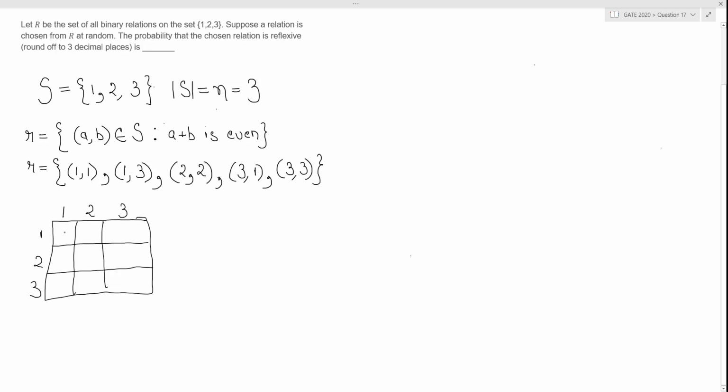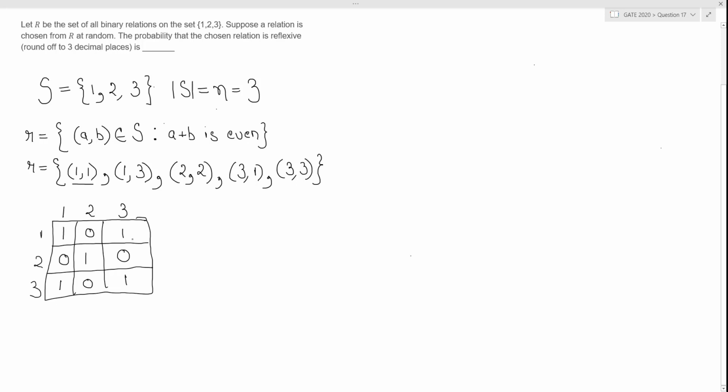And how do you read an element? Let's say what would this element mean? This element means that if (1, 1) is a part of this relation R, we place a 1 here, or else we place a 0. Is (1, 2) a part of the relation? No, so we place a 0 here. Is (1, 3) a part of this relation? Yes, so we place a 1 here. Is (2, 2) a part of this relation? Yes. Is (2, 1)? No. Is (2, 3)? No. Is (3, 1)? Yes. Is (3, 2)? No. Is (3, 3)? Yes. So this is how you do it.